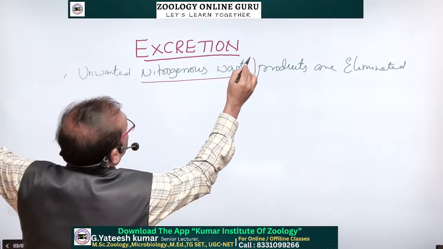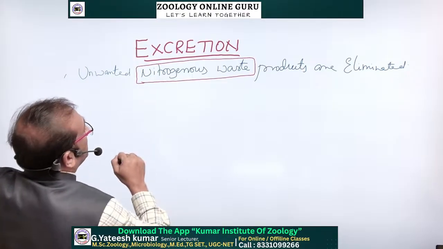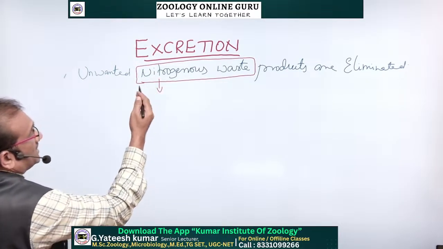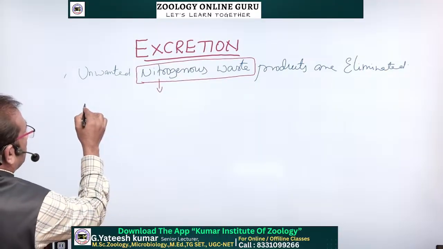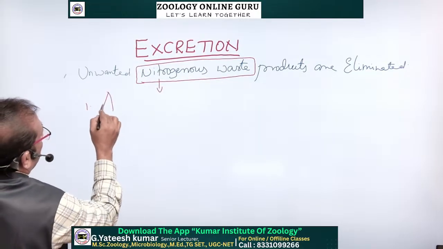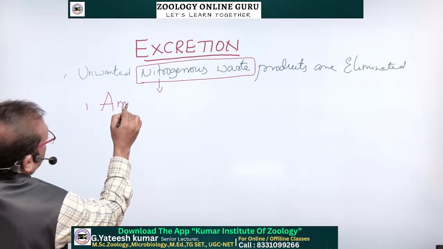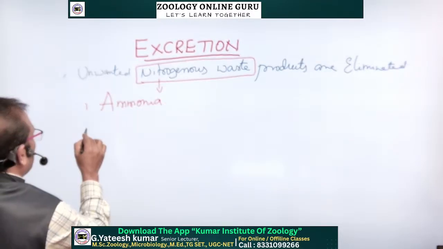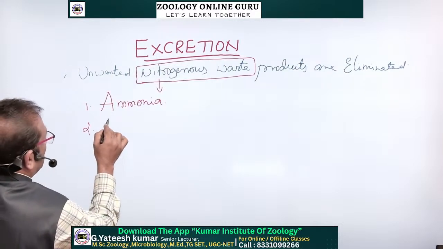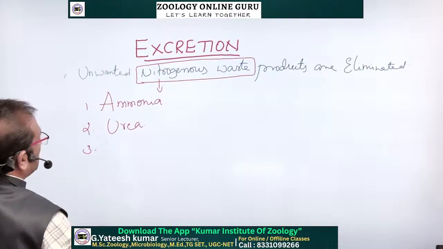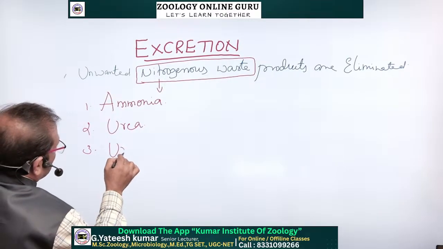There are different types of nitrogenous waste present, and the organisms excrete them outside. Some organisms excrete ammonia, some excrete urea, and some excrete uric acid.